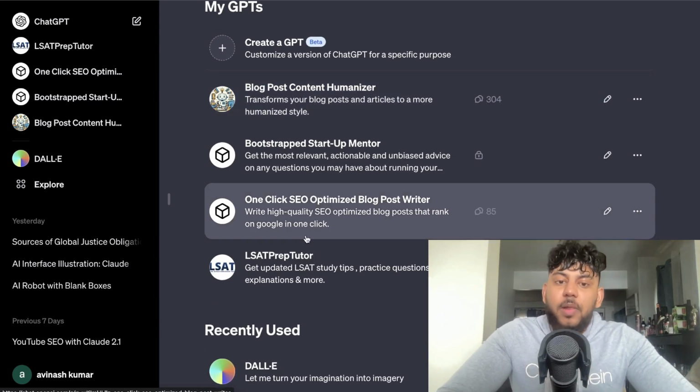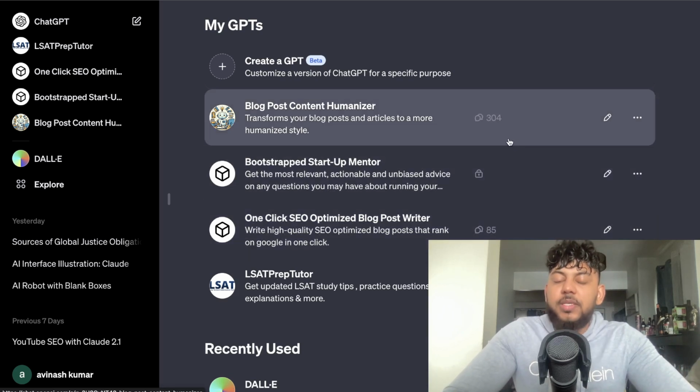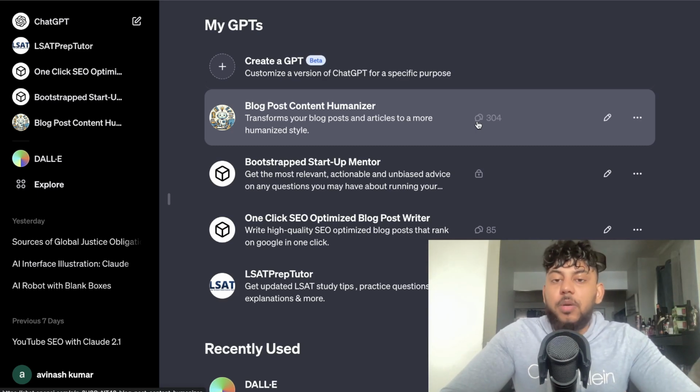Now, I've also created a one-click SEO optimized blog post writer, and this only has about 85 people that used it. So that's why I recommend creating a variety of different GPTs that you think would be useful, and you'll find that one or two will do well, and those are the ones that can allow you to rise to the top for that specific GPT and start making money from OpenAI once it becomes available.